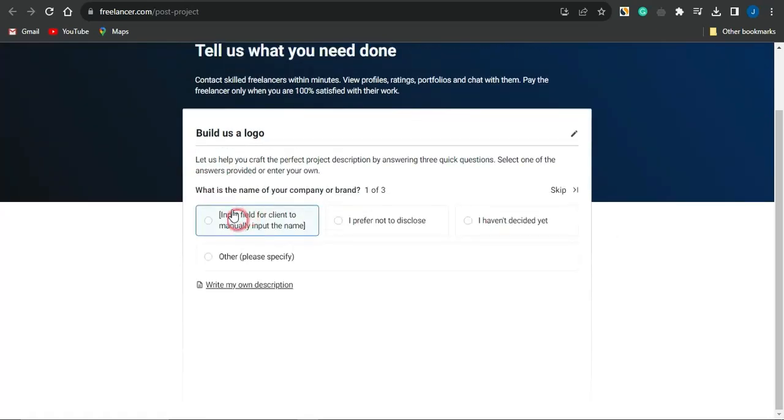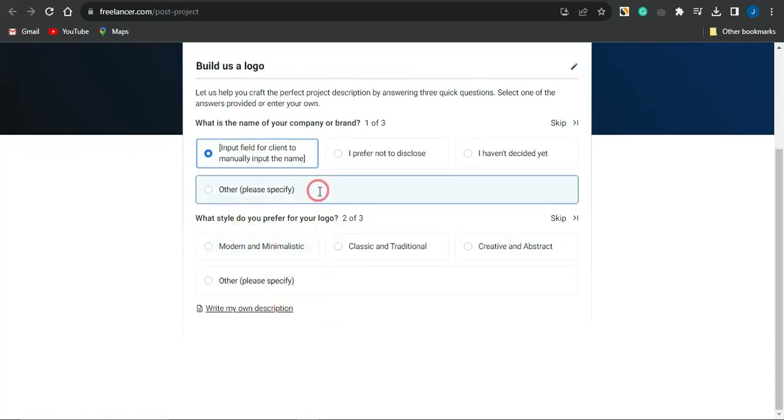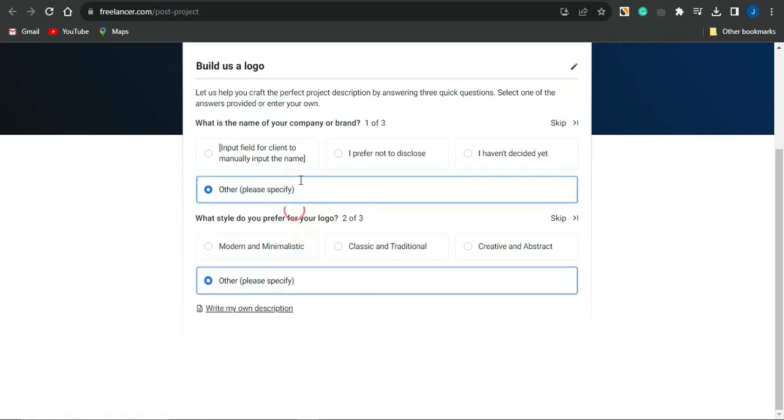Right now, guys, you could simply select either one of these. As you can see, it can help you craft a perfect project description by answering 3 quick questions. You can see the questions: you want to input the field or client, or you prefer not to disclose, you haven't decided yet, or others. So I can simply input the section to insert my description, and for my description, guys, you want to type in something simple like that. You could leave that as it is, and then choose what style you prefer for your logo.